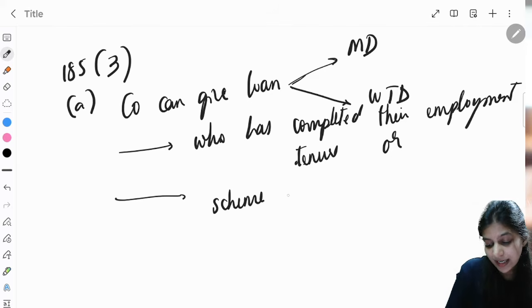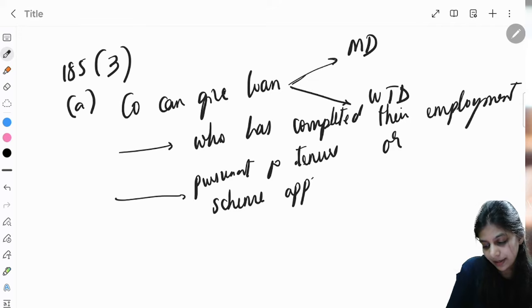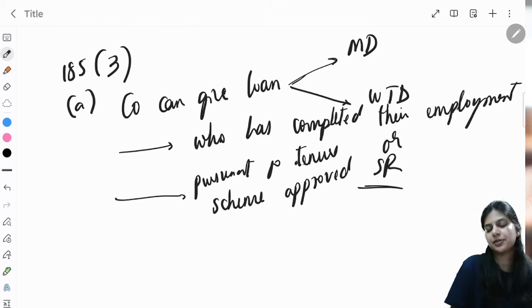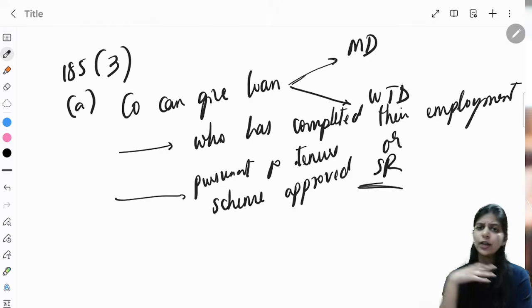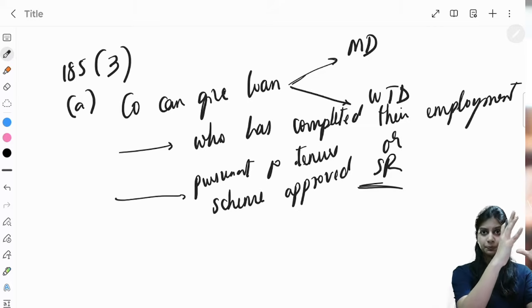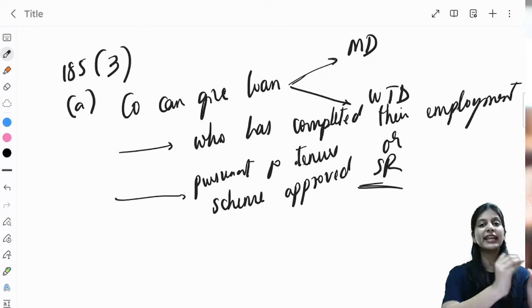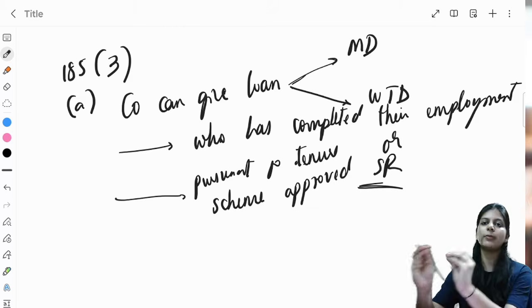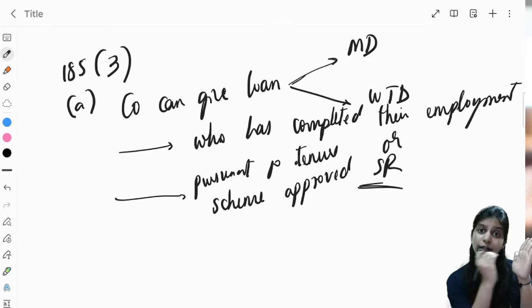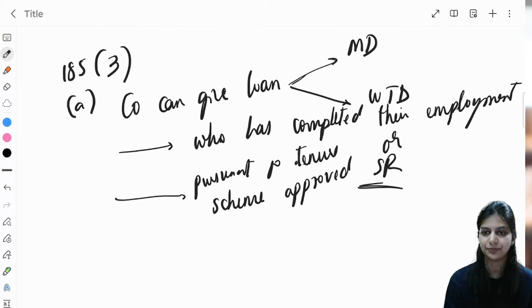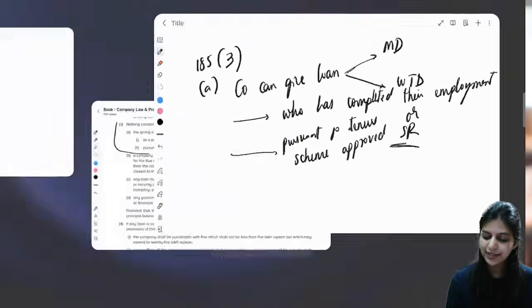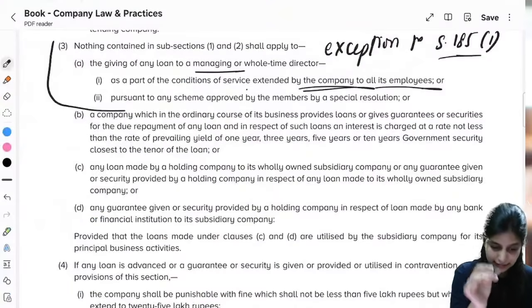Pursuant to any scheme, any scheme that is approved by shareholders by special resolution. Got it? So shareholders have approved, they all together have decided that pursuant to this particular scheme, we can give loan to director, we can give loan to managing director or whole-time director. So pursuant to any scheme which is approved by shareholders, the company is giving loan, that is valid. Understanding what are the two exceptions under subsection 3 clause A.